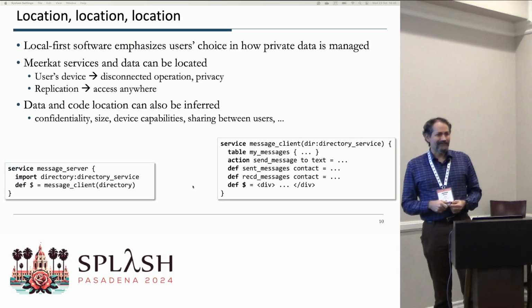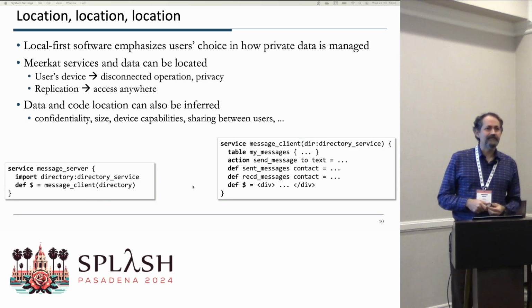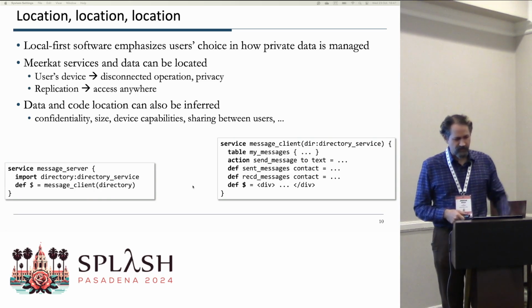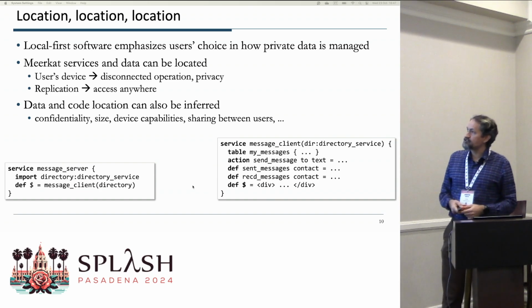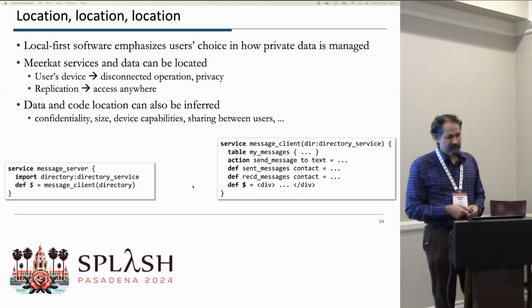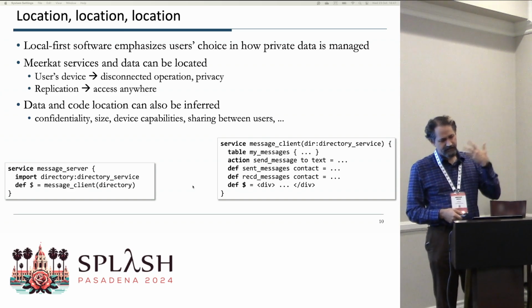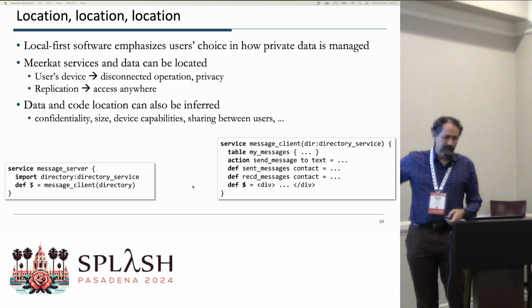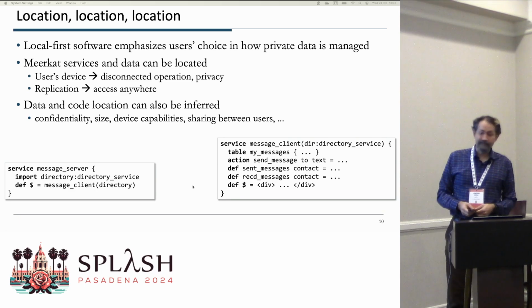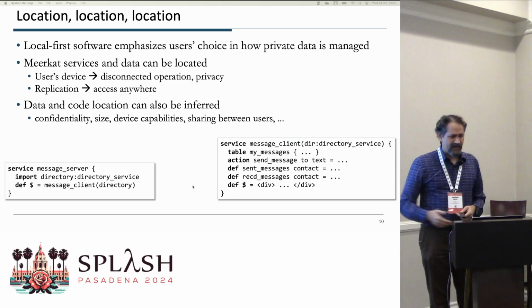Location is important, right, in distributed systems. And there's a new paradigm called local first software that really emphasizes users' choice and how their private data is managed. To support this, we want Meerkat services and data to be locatable, right? So you can put things on the user's device to support disconnected operation or privacy. You can replicate it to make access anywhere.